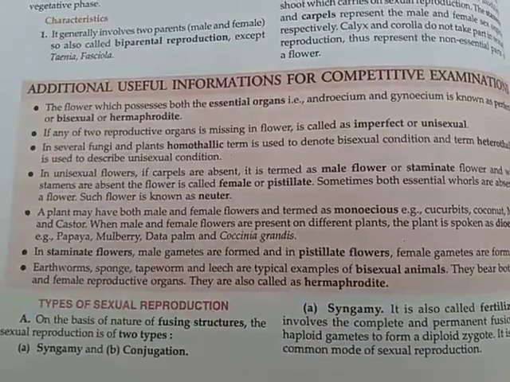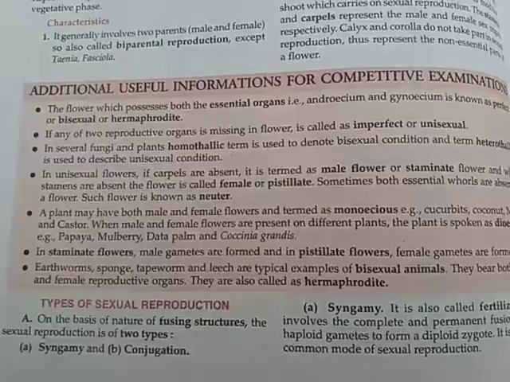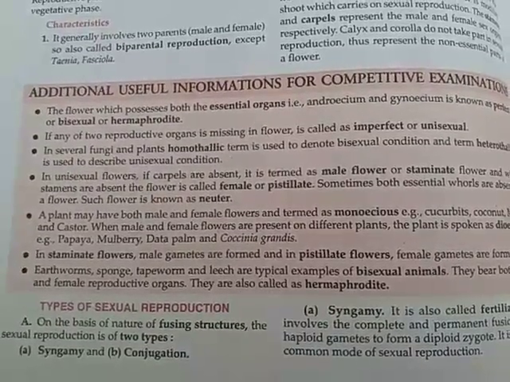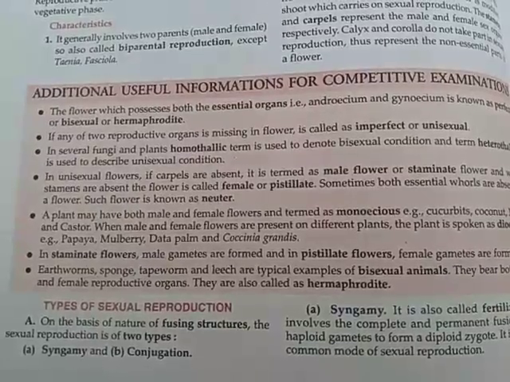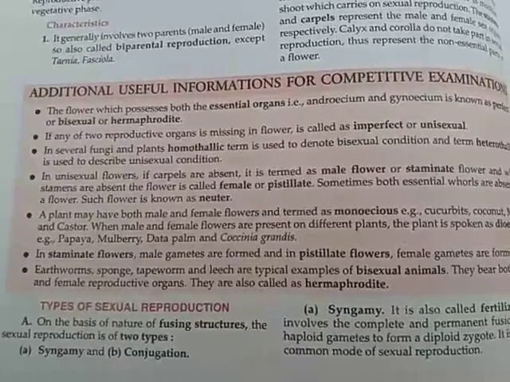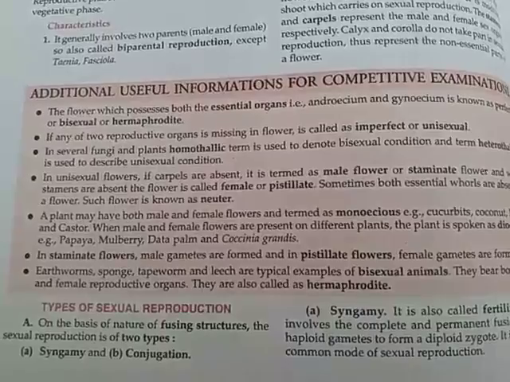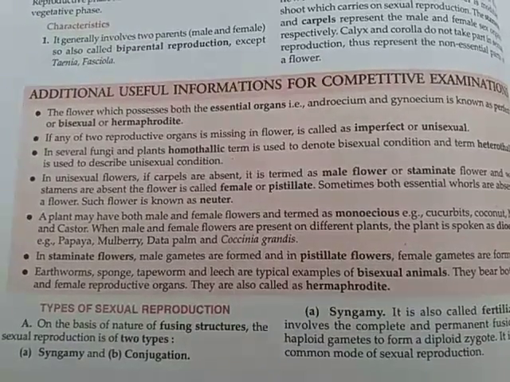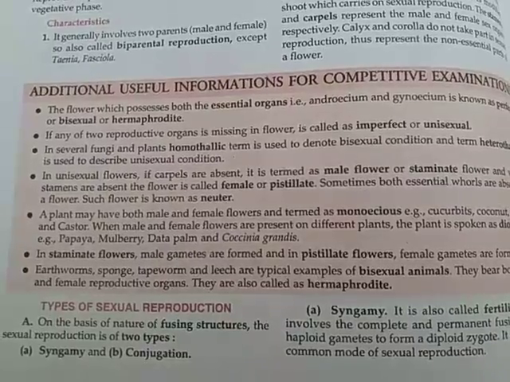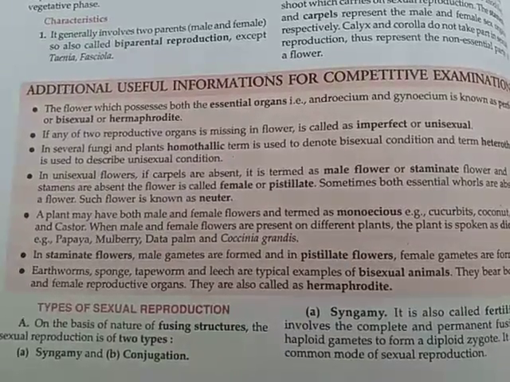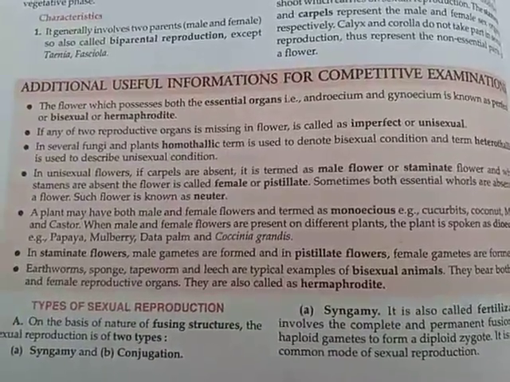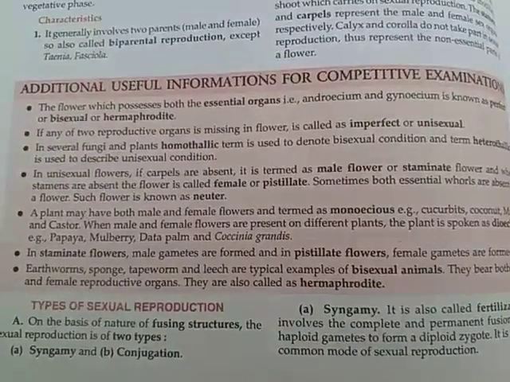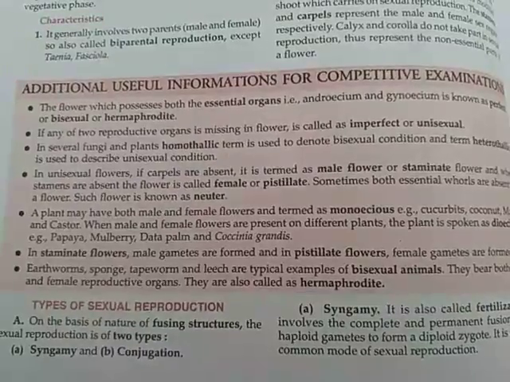And plants are of two kinds, monoecious and dioecious. Monoecious is simply bisexual. If both male and female flowers are present on a single plant, the plant is said to be monoecious. And if female and male flowers are present on separate plants, the plant is said to be dioecious. These terms are not only applicable to plants, they are applicable to animals as well.